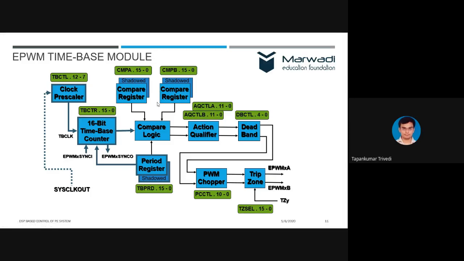Because this is one EPWM, and one EPWM is capable of generating two signals, signal A and signal B, which means each EPWM is able to generate two independent A and B signals. Now, there is a compare logic which will compare the value of the compare register with the timer, and then it will give the output that there is a comparison and the comparison has yielded something. Now the action qualifier will decide what it should do.